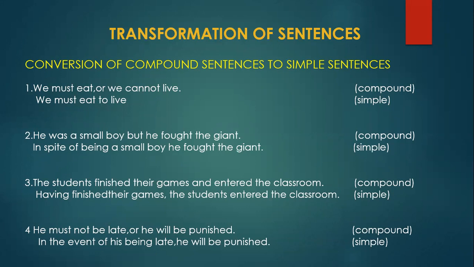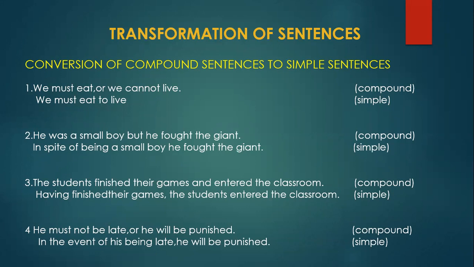He was a small boy. He fought the giant. In the first clause there is the verb was, and in the second clause fought. So the two clauses are there.